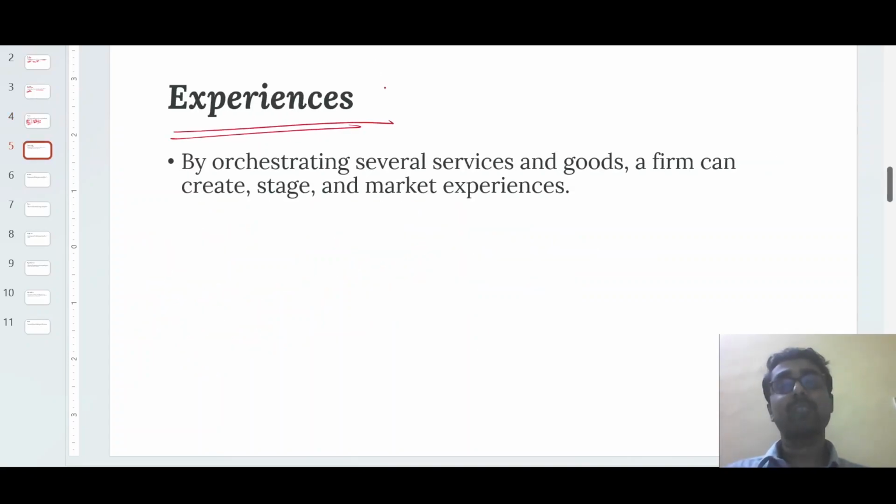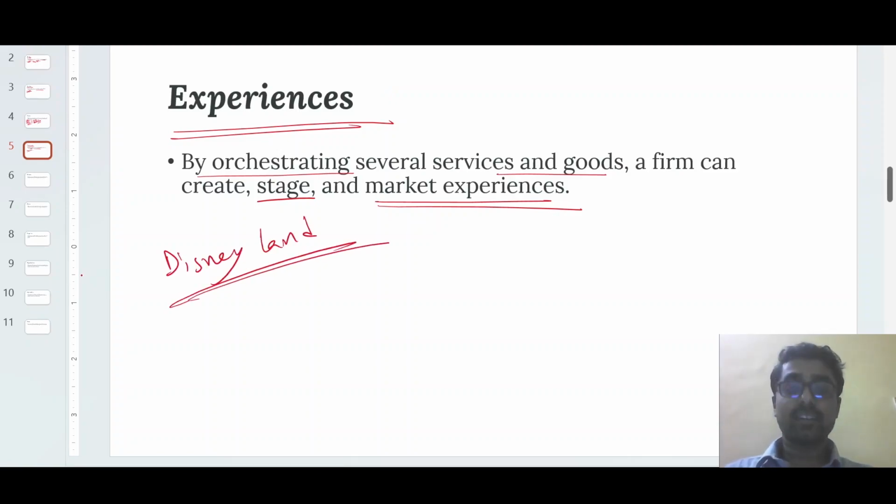Next is experience. Experience is another important thing. Through sharing your experience, you can sell and earn revenue. By orchestrating several services and goods, a firm can create, stage, and market experiences. You just create the ambience, create an environment that shows a different experience. For example, Disneyland.